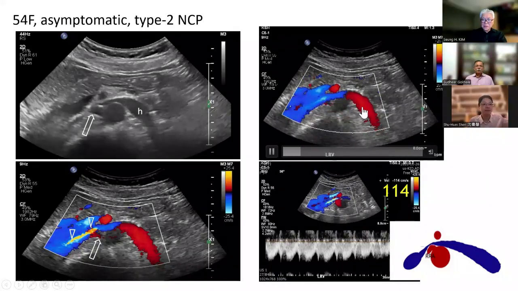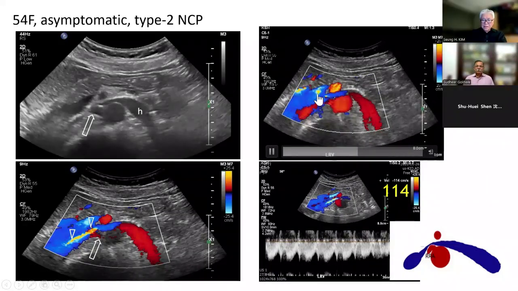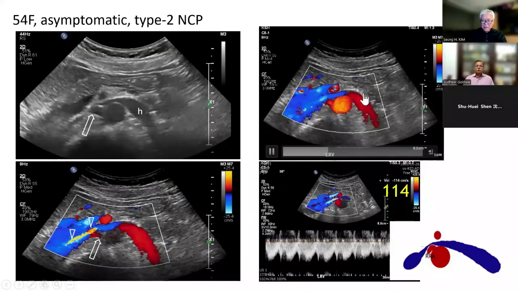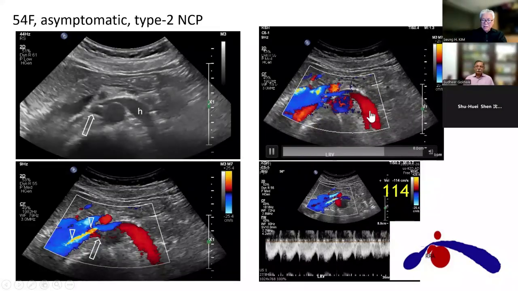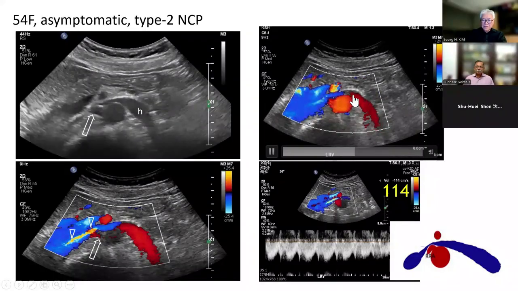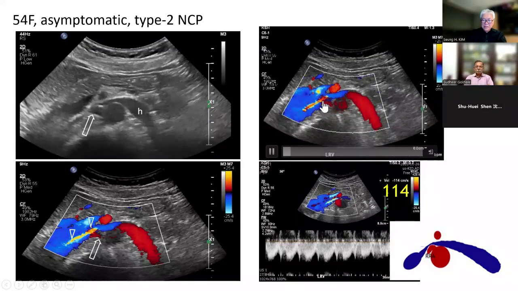In this patient, you can see the color Doppler movie clearly, right? Now you can see the red colored flow signals here, and when it passes between the aorta and SMA, you can see the bright colored jetting here.